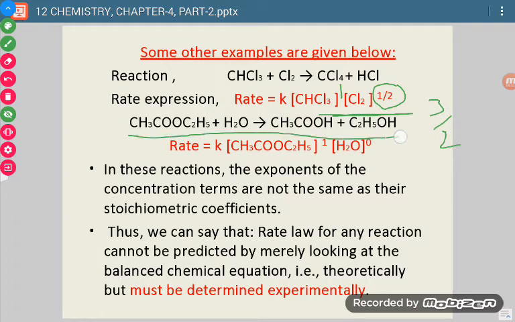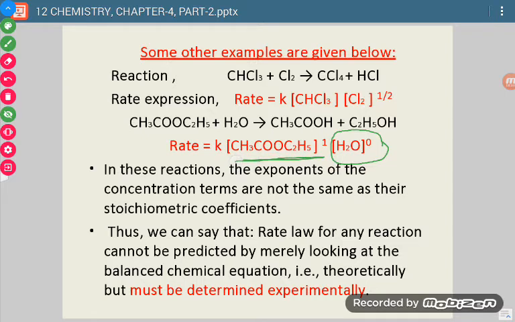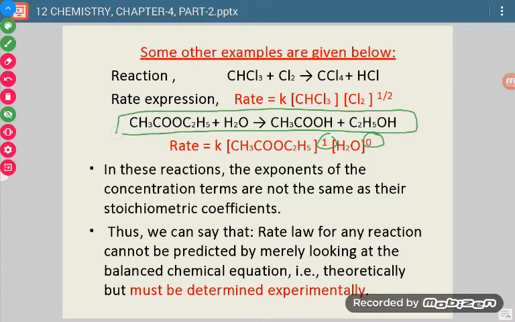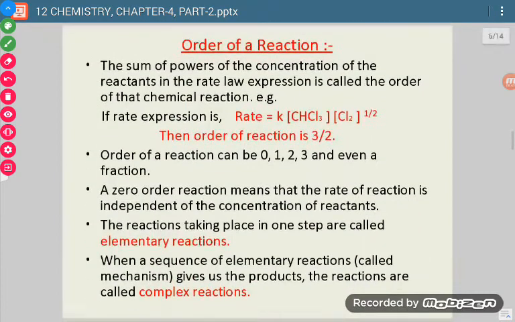Similarly, for this reaction, if we write the rate law, it is like this. What does it mean? It means the rate of reaction is independent of the concentration of H2O. It only depends on the concentration of this, and this reaction is of first order. From this we can say that we cannot write these powers directly by looking at the chemical equation. These powers are to be experimentally determined. This is what we can understand from these examples.